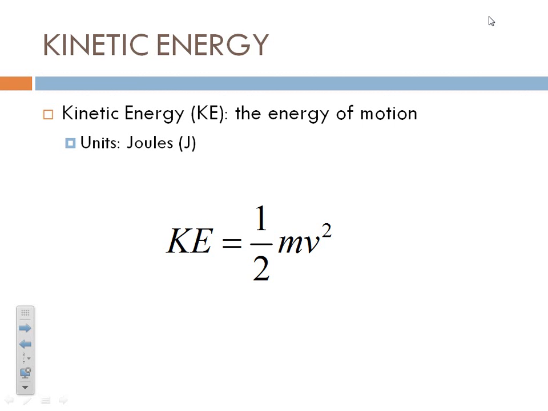When an object is in motion, it has energy because it's moving. And if you want to think about it, for an object to get moving even to begin with, a force had to act on it, right? And if that force acted on it, that must mean that that force was doing work. And if that force was doing work, then it must have transferred energy to the object. We see the effects of that energy in the motion of that object.